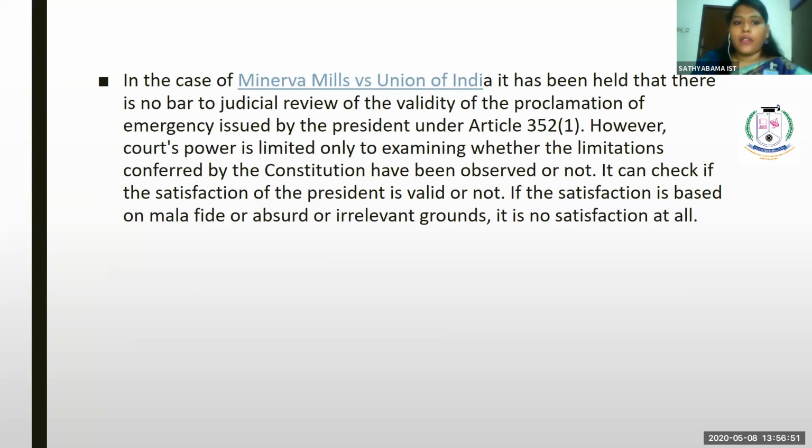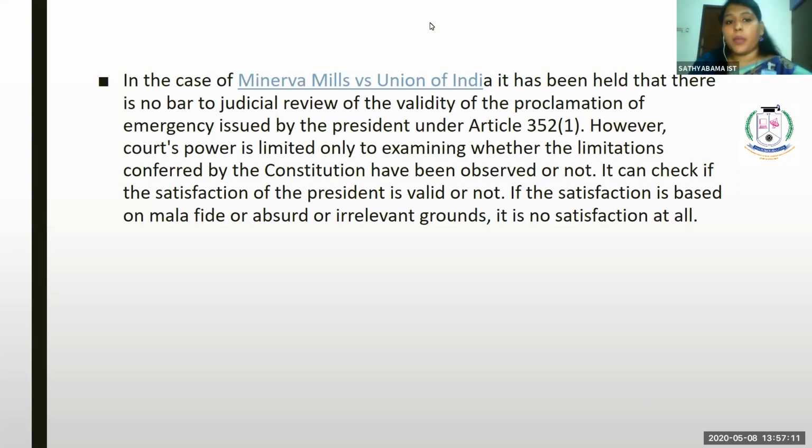However, the court's power is limited only to examining whether the limitations conferred by the Constitution have been observed or not. It can check whether the satisfaction of the president is valid or not. If the satisfaction is based on malafide or absurd or irrelevant grounds, it is no satisfaction at all.